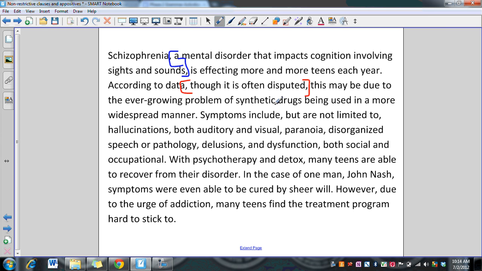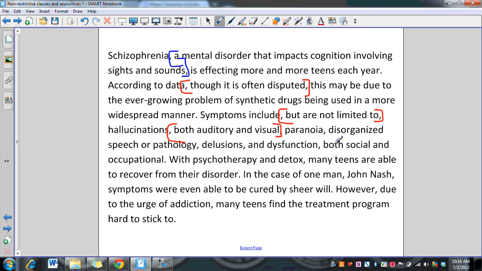Next sentence is, symptoms include, but are not limited to. So once again, "but are not limited to" is not a synonym for "symptoms include." It is added information that we could take out. So that is a non-restrictive phrase. Then, hallucinations, both auditory and visual, is an example of a non-restrictive phrase because it's extra information to help us understand the types of hallucinations.